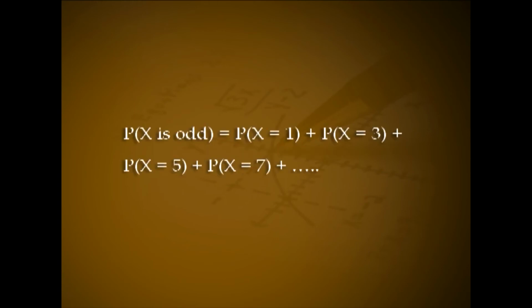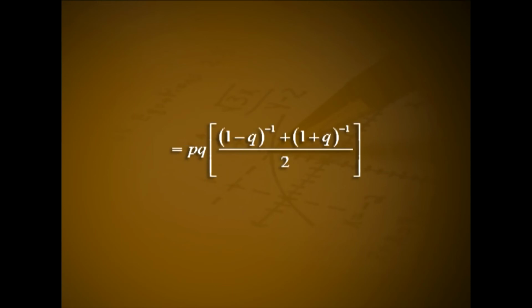Probability of X is odd, that is equal to P(X=1) plus P(X=3) plus P(X=5) plus P(X=7) plus etc. That is q raised to 1 into p plus q cube into p plus q raised to 5 into p plus etc. That is equal to p into q into 1 plus q square plus q raised to 4 plus etc. That is equal to p into q into [(1 minus q) raised to minus 1 plus (1 plus q) raised to minus 1] all divided by 2.